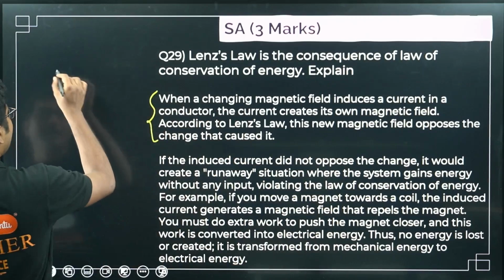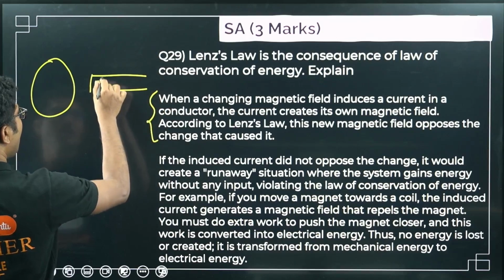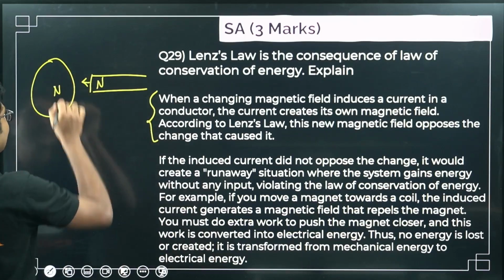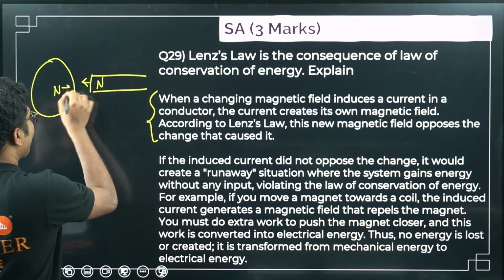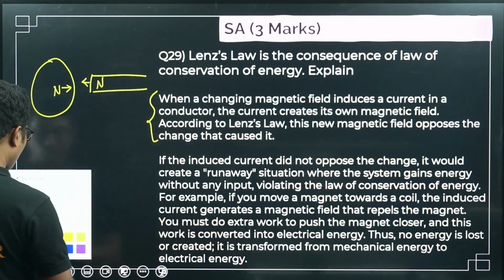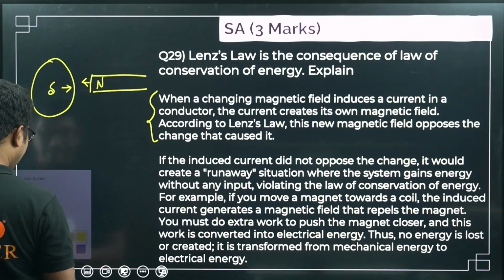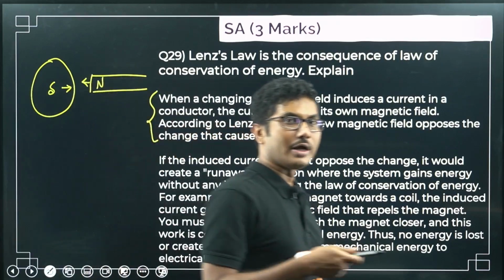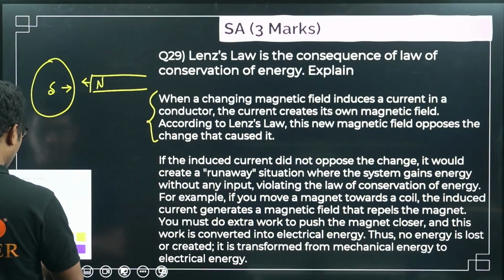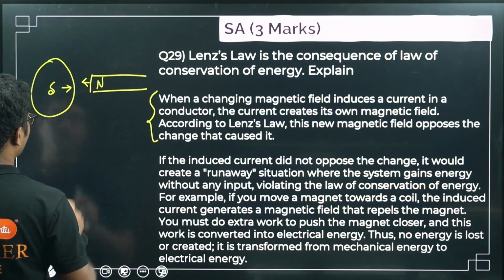So for example, let me explain it. Suppose there is a coil. You are taking a north pole towards the coil. Now according to Lenz's law, this coil will develop a north pole in its near end such that this repels it. Okay, this north pole will repel it. Now what would happen if instead of a north pole a south pole was created? If a south pole was created, then if you push the magnet towards the coil, immediately there will be a south pole, and if you leave your magnet, then by the law of attraction, this magnet will automatically get attracted towards the south pole.